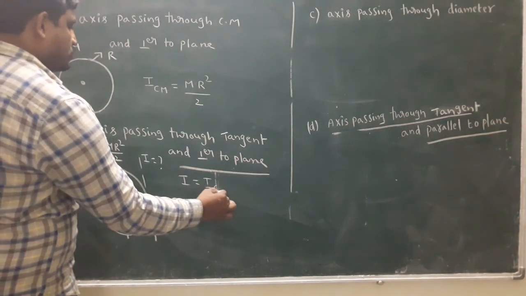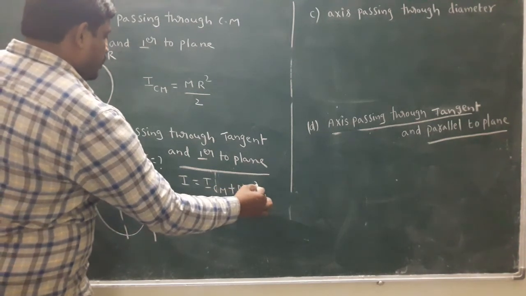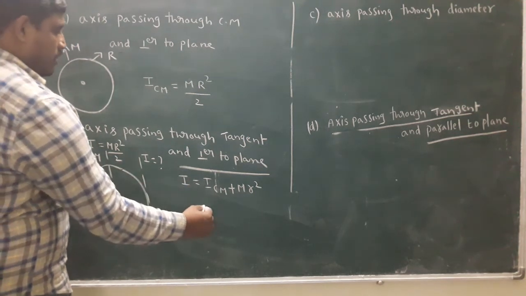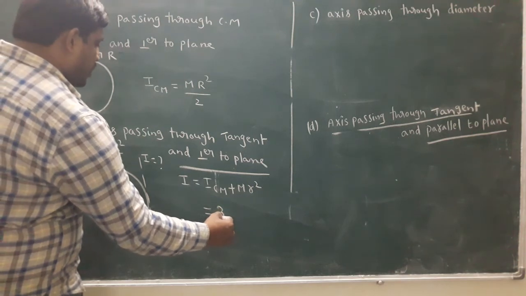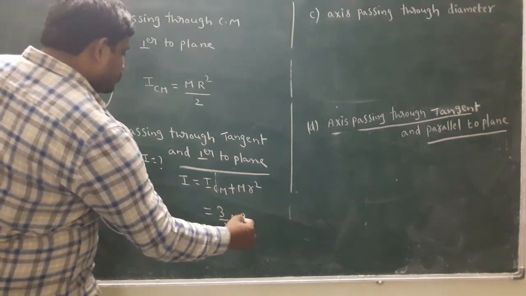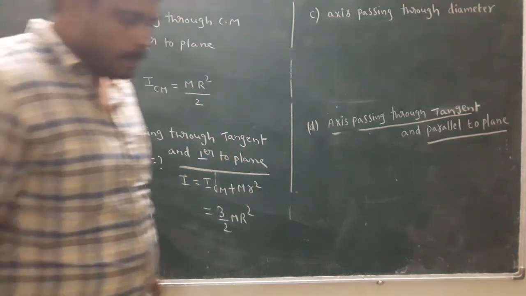I means I CM plus M R square. I CM is M R square by 2 plus M R square, which gives 3 by 2 M R square. Okay, this is the formula.